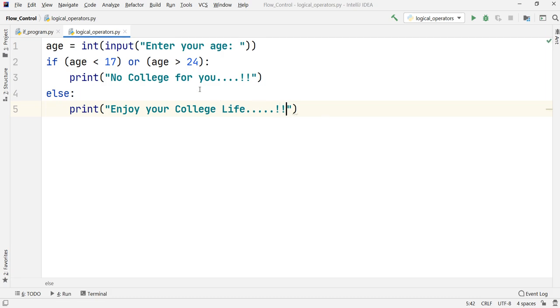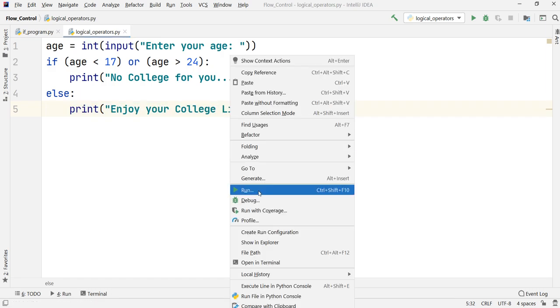Okay, so just understand what condition we have set. Age will be given by the user. It will be checked if the age is less than 17 or greater than 24, which means either this or this can be true to make the whole condition true. If the age is less than 17 or greater than 24, the message that will be printed out will be no college for you. And if the age is between 17 and 24, then the message that will print out will be enjoy your college life. Okay, so let us just see whether we get the desired output or not.